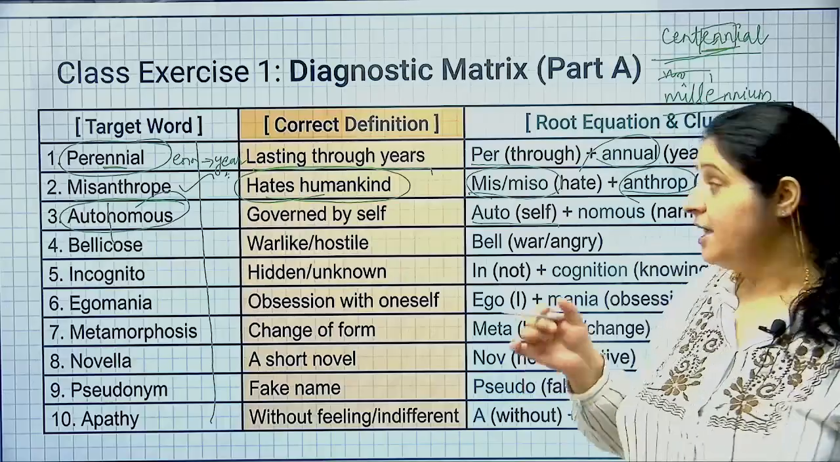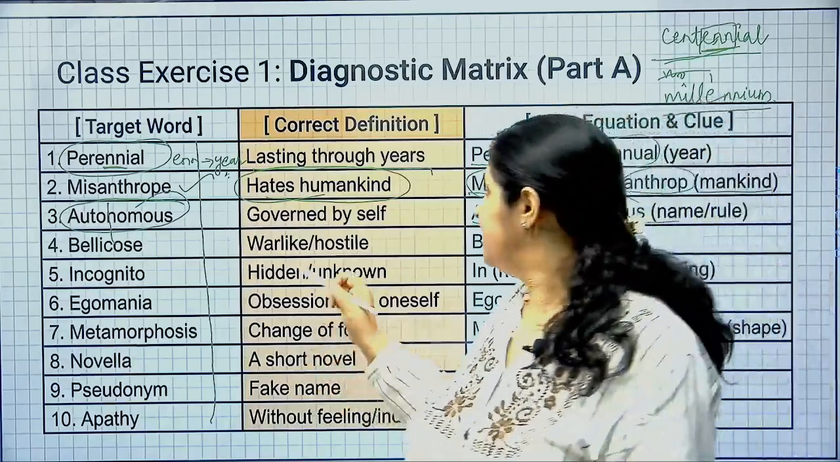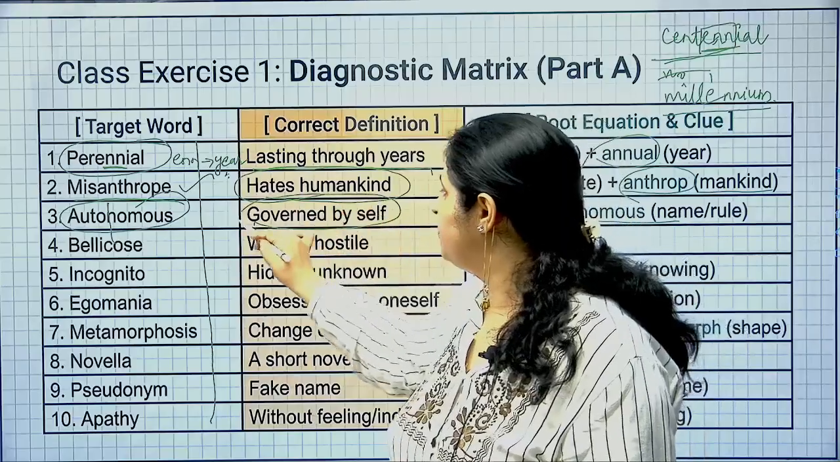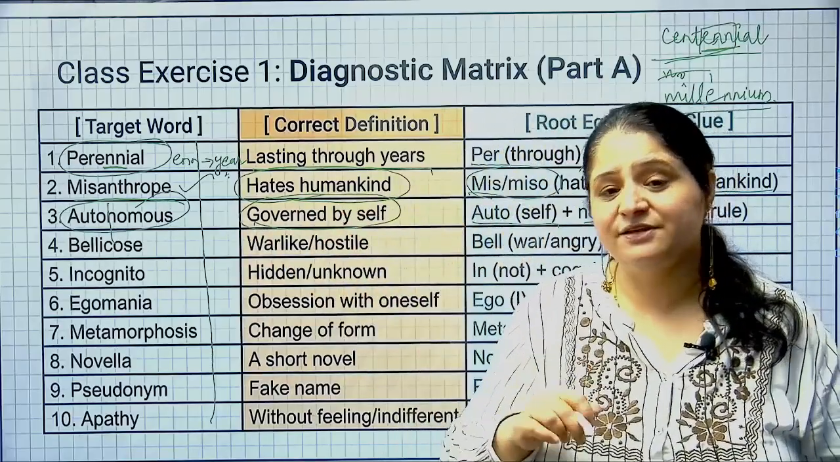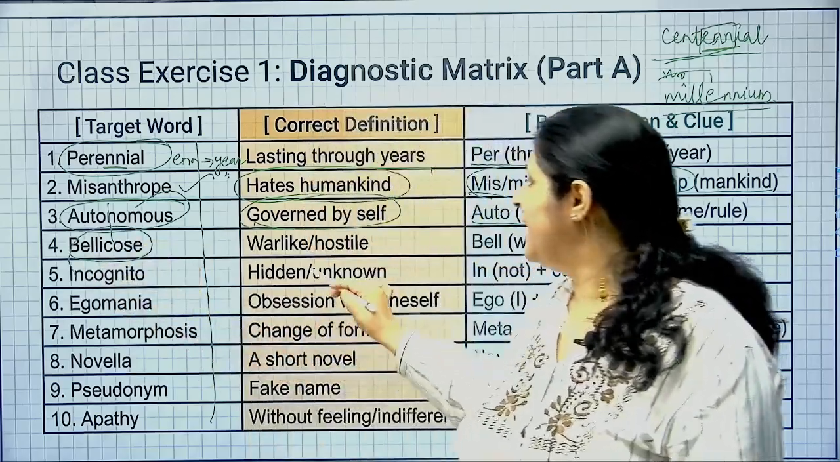Auto means self and nomos means name or rule. So autonomous is a self-governed state, probably. So governed by self is autonomous. Clear? Bellicose. So we have done bell. What does bell mean?